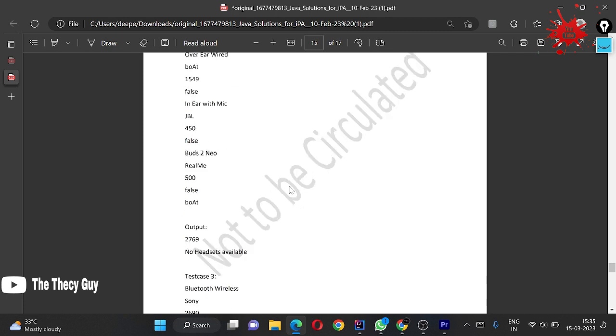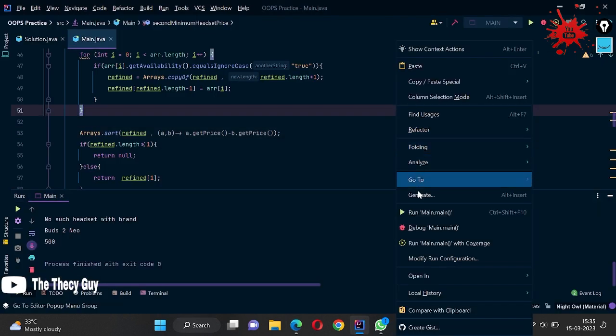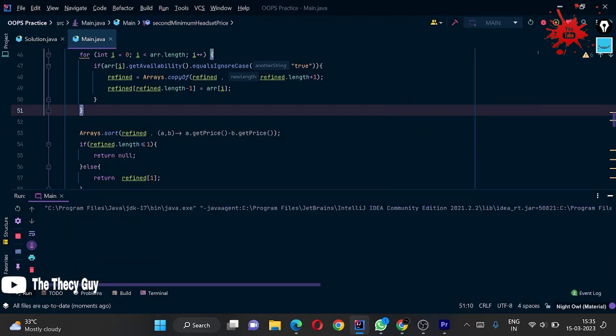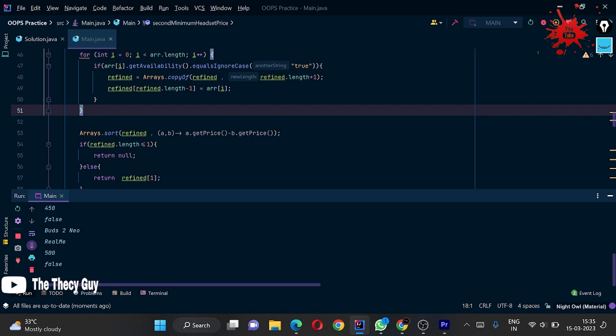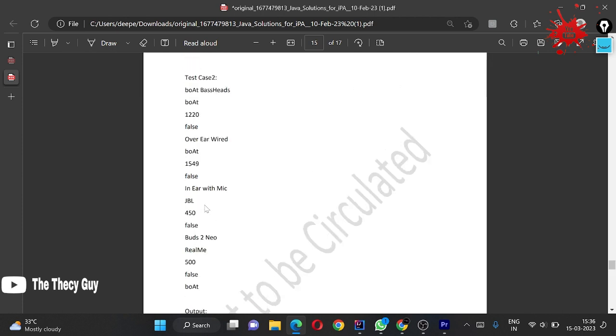But now all our test cases run, actually not including the first one, since our question was wrong. Now I am checking the second test case, and my code is passing all the cases. But now no such element is present with brand and no such headset. So the answer is 2769.